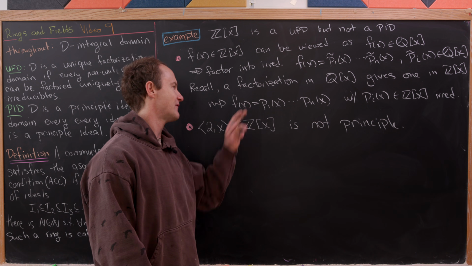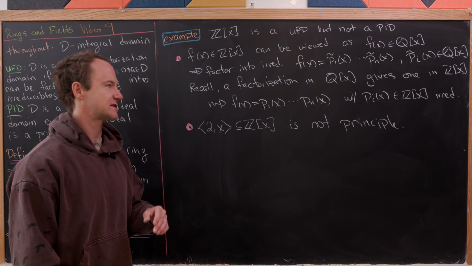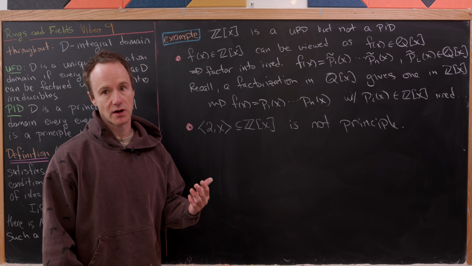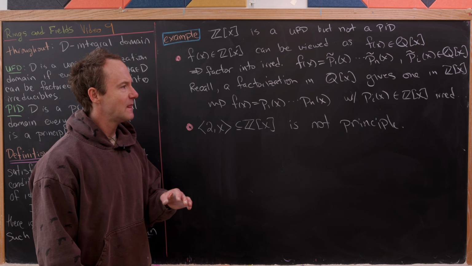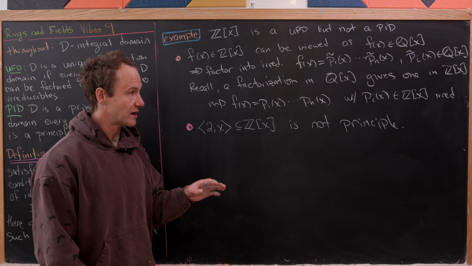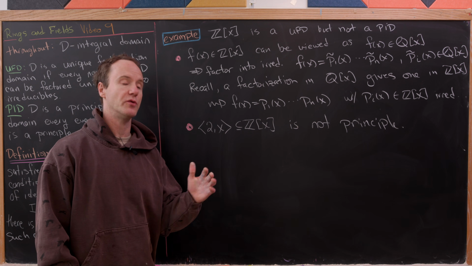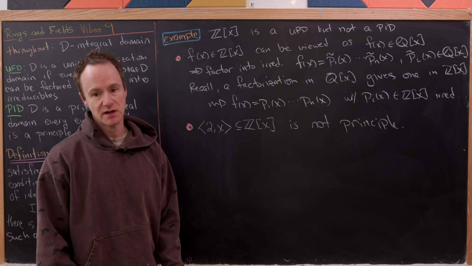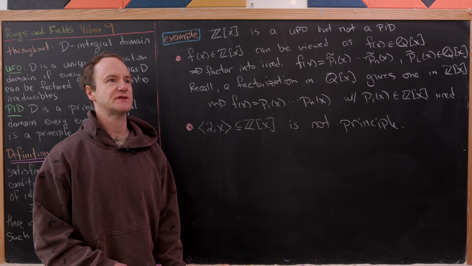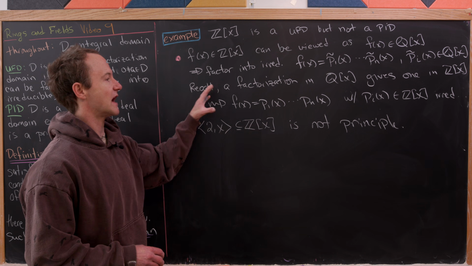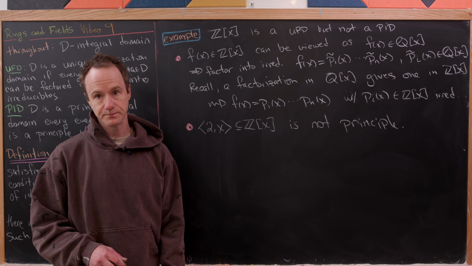So that means you've got f of x is equal to p1 of x times p2 of x all the way up to pn of x, where those pi of x are in Z adjoin x. And then, I guess you have to argue a little bit that all of those pi of x are irreducible polynomials in Z adjoin x, but I'll let you fill in the details for that, or maybe look it up in a standard textbook. So anyway, we've got a unique factorization.